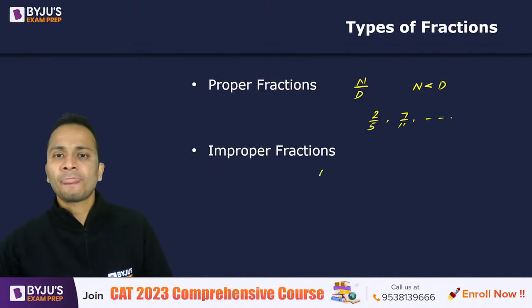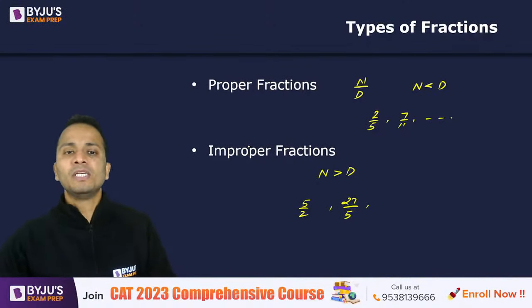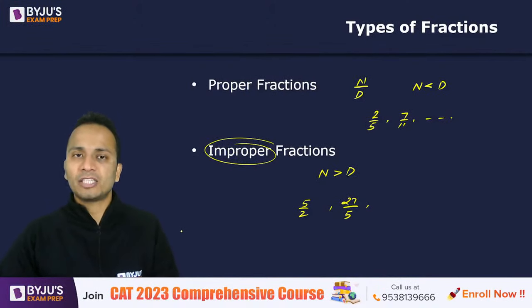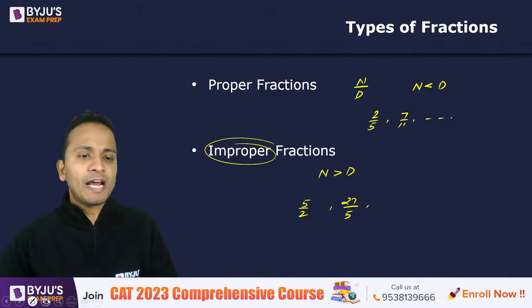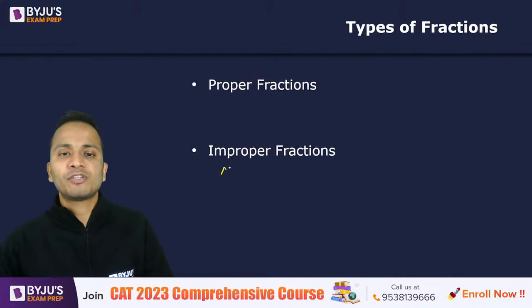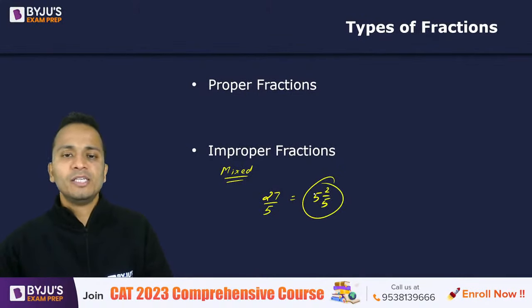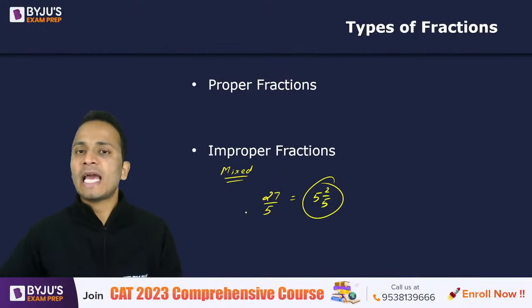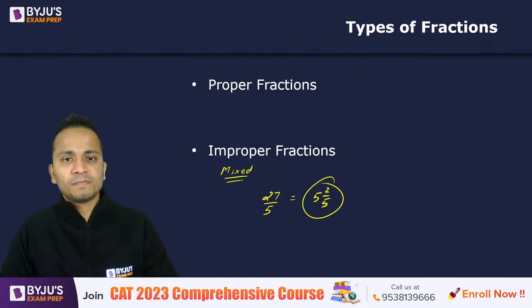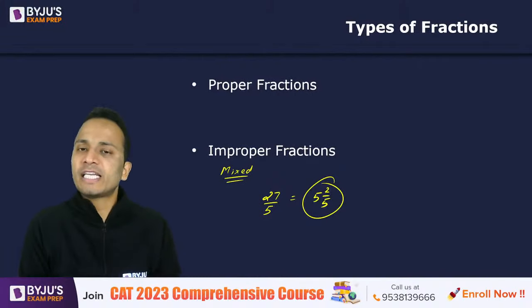And on the other hand, if the numerator is greater than the denominator, like 5 by 2, 27 upon 5, and so on, such fractions are improper fractions. Now, every improper fraction can be converted into the mixed fraction form. All right. So if I have 27 upon 5, I can very well write it as 5 2 by 5. Okay. So every improper fraction can be converted into a mixed fraction, and these are the different types of fractions.